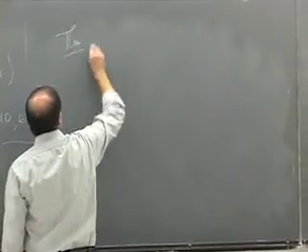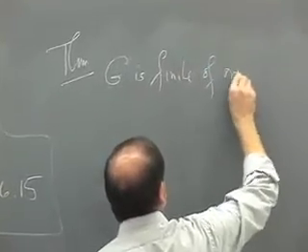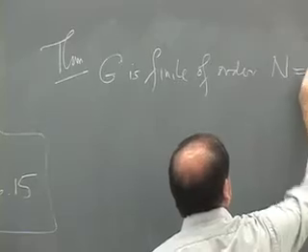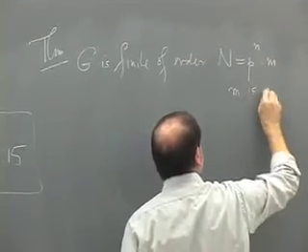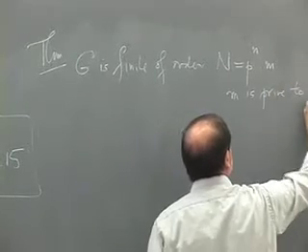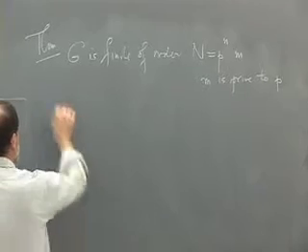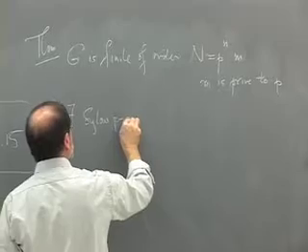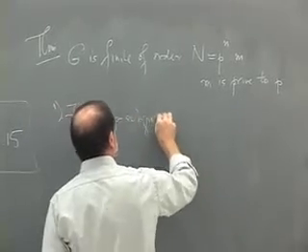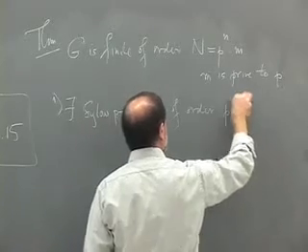So remember the theorem: if G is finite of order n, which is p to the n times m, and m is prime to p, so that p to the n is the largest power of a prime dividing the order of the group, then 1, there exist Sylow p subgroups of order p to the n.